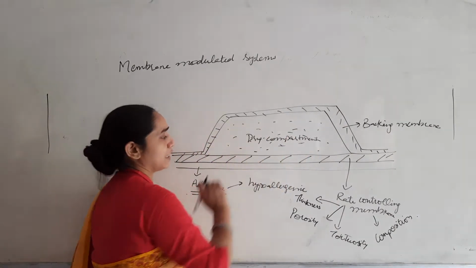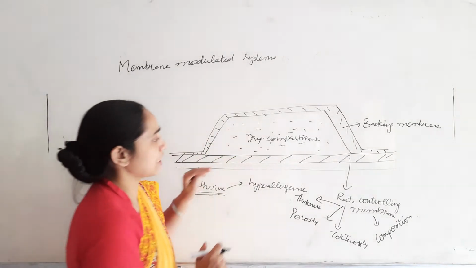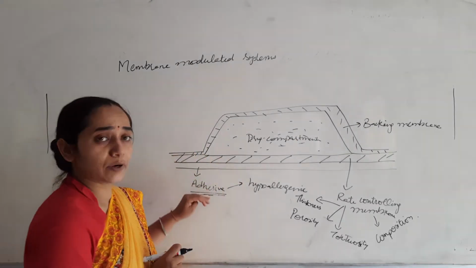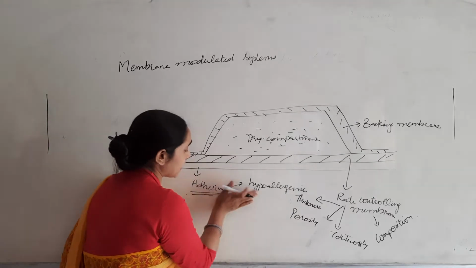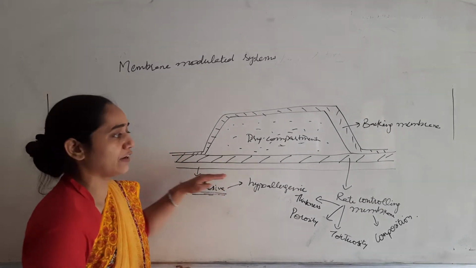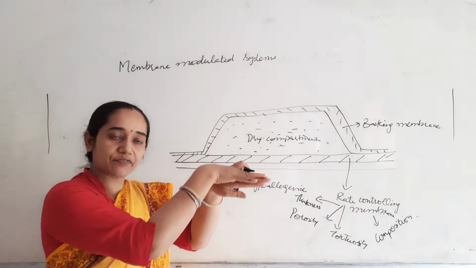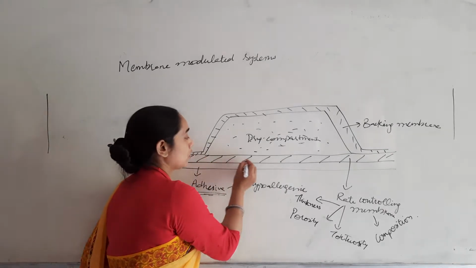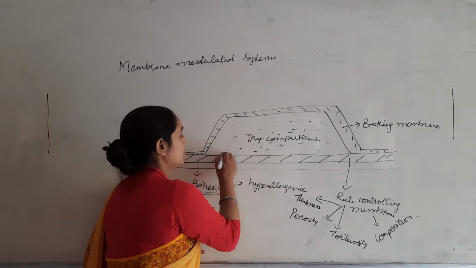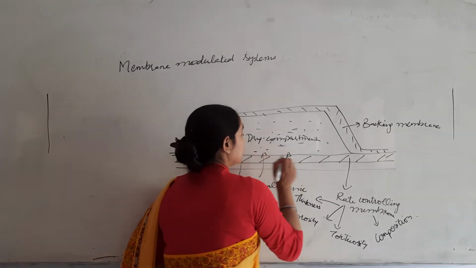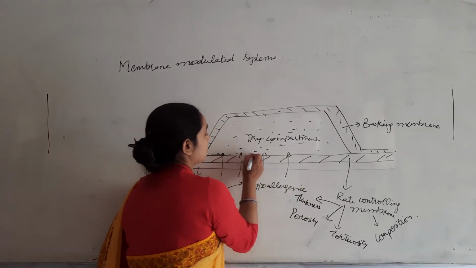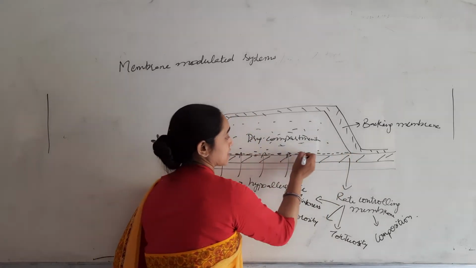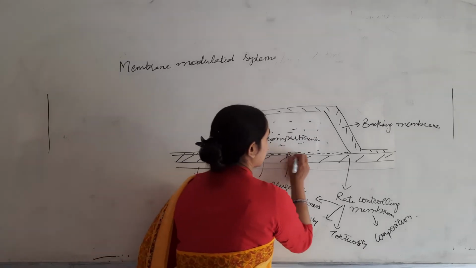Now in this membrane modulated system, as we have studied earlier in the diffusion controlled drug delivery systems, it is an example of a diffusion controlled drug delivery system. The adhesive will have only one function, that it will allow the system to adhere over the surface. Then the rate controlling membrane will allow the solvent to move in, and this solvent will lead to dissolution of the drug and form a saturated aqueous layer of the drug solution.